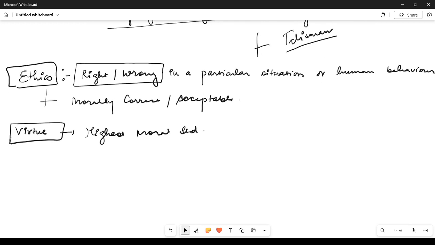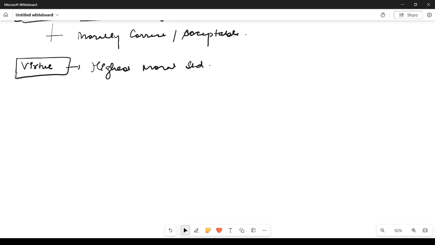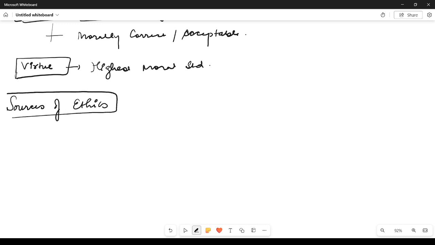Now, moving forward with our syllabus and the content for your ethics classes, we have learned what ethics means. Now we should know the sources of ethics. This is very important, that we know from where we learn ethics. So we get ethics, first of all, like we defined in the first class, a child is a blank slate. The first level of communication is from the family. It's your family which gives you ethics.